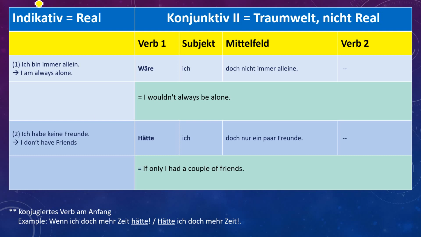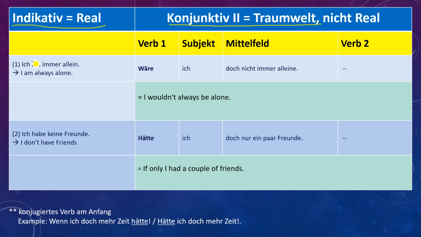Here in this chart you can clearly see that there is the indicative, the real part, the real world, and then there is Konjunktiv, the Traumwelt, which is not real, nicht real. Traum is dream, so this is your dream world. So let's understand one example. Ich bin immer allein. I am always alone. Wäre ich doch nicht immer alleine. So you are just hoping and wishing I wouldn't always be alone.